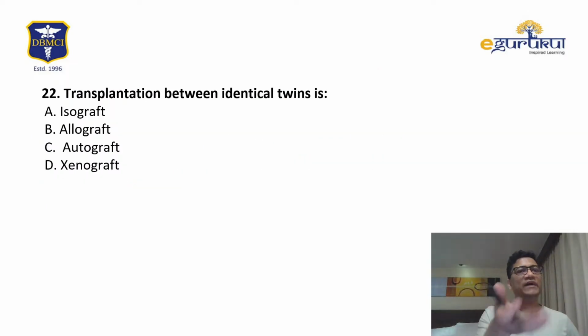Transplant between, again, it's a pathology question that came to mind. It's an isograft. Xeno is another species. Auto is self. Allo is similar.